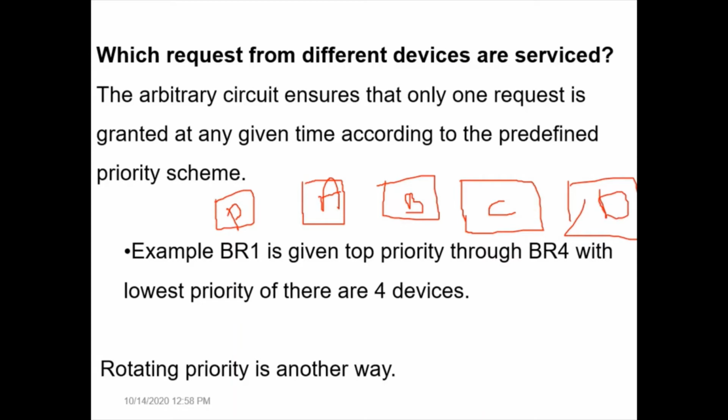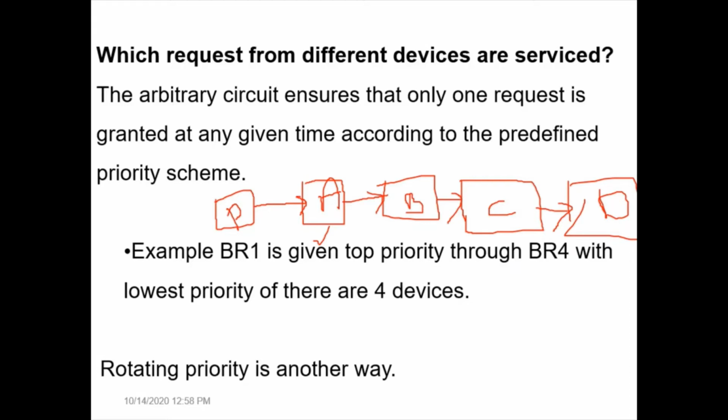The bus grant signal sent by the processor directly reaches A. If A does not want to become bus master, only then can A transfer that signal to B. Then B can transfer it to C, and C can transfer it to D. Now, initially if A and B are in the competition to become bus master, definitely A will win the arbitration process, because A has the bus grant signal and blocks it.